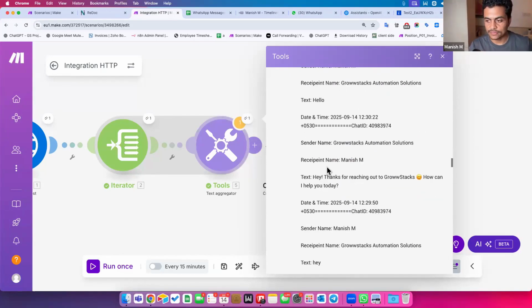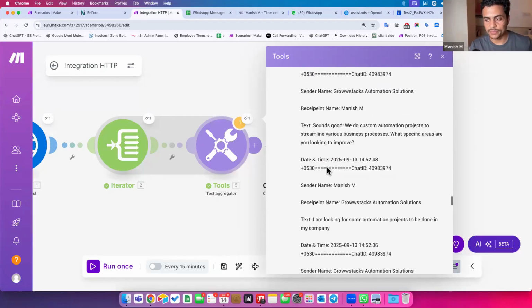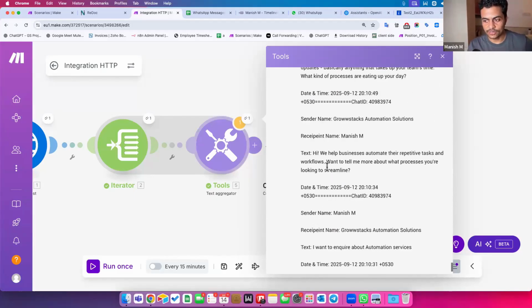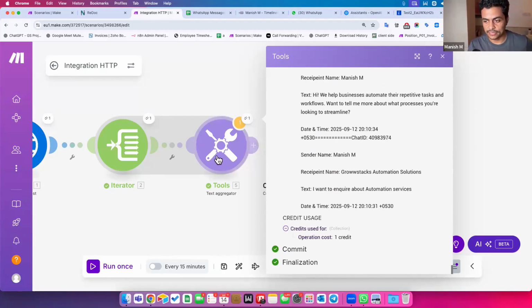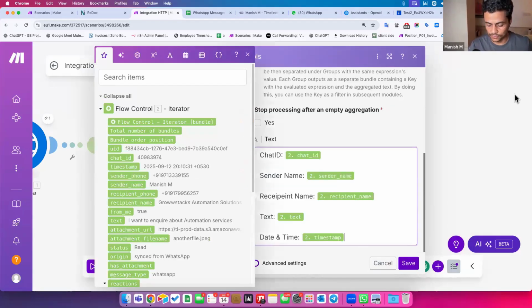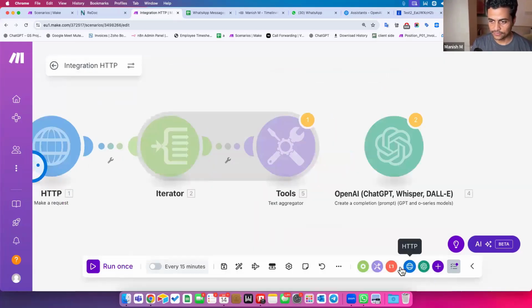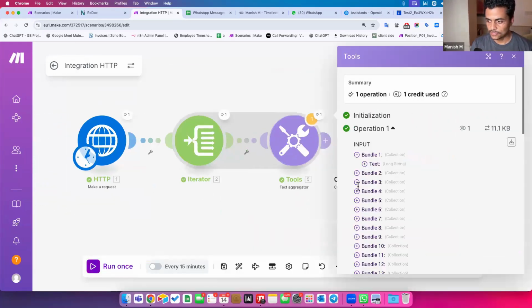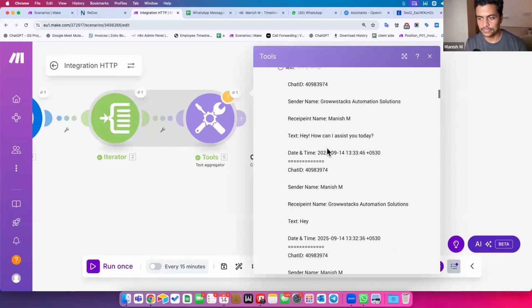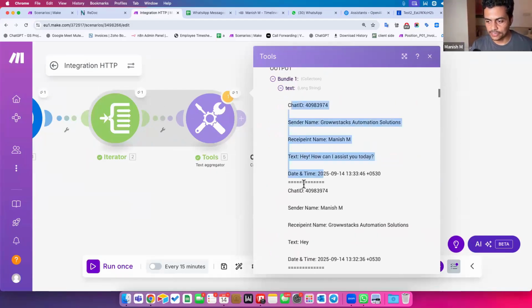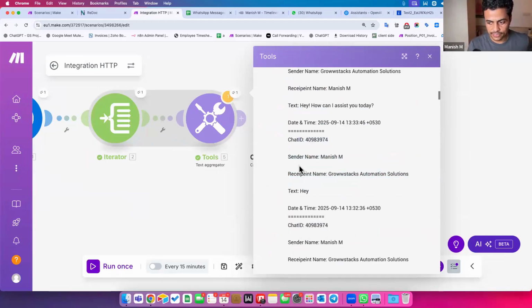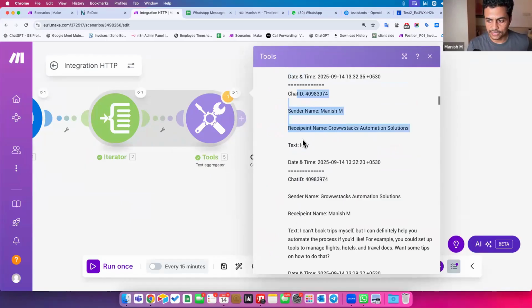And if I now give this whole data to GPT, it can easily analyze it, since it's a long text, a whole conversation. It can do a good job. Let me put two enters here, and one enter at the top, so it has some good line spacing. Click save. Let's try one more time. Now it should give a better format. Perfect. See here: chat ID, sender name, details, and so on. Again chat ID, sender name, details, and all of these messages are coming in.